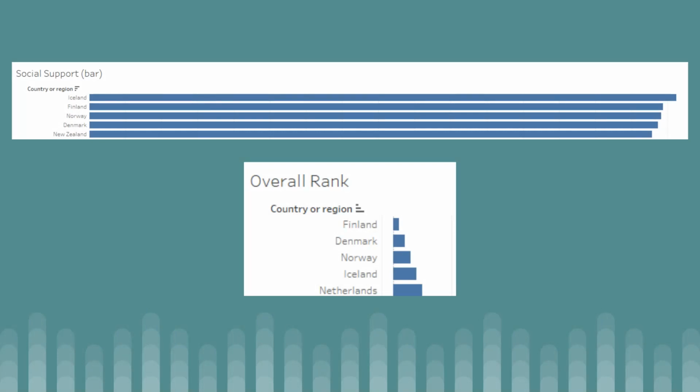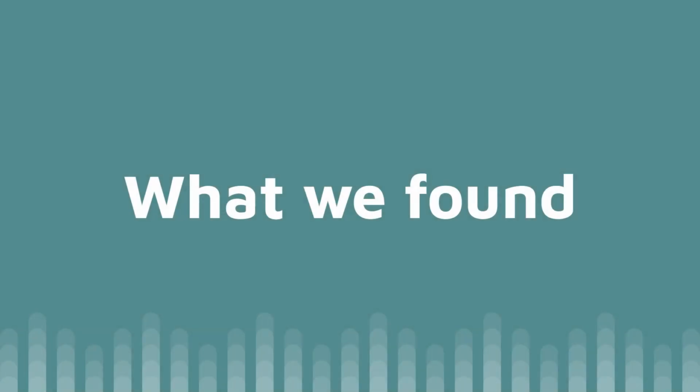Here again, we can see that 4 of the top 5 ranked countries in social support are also top 5 in the overall happiness rank. What we found, using the top 5 countries as an example, is that the categories we selected do show positive correlation in terms of happiness ranking. The dataset essentially tells us that happiness is a combination of many different factors, and as such, it cannot be measured so simply.